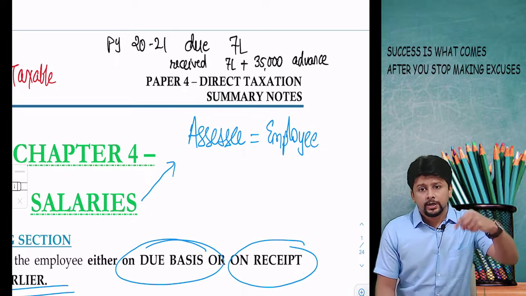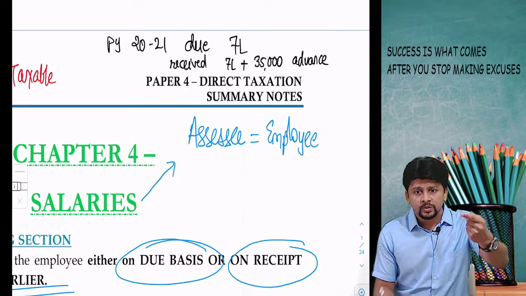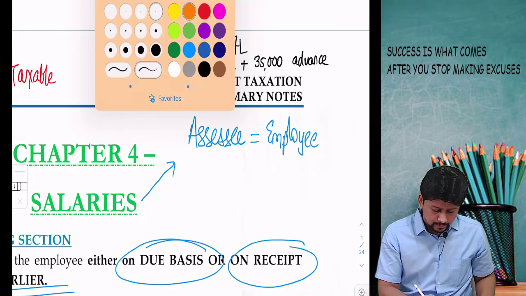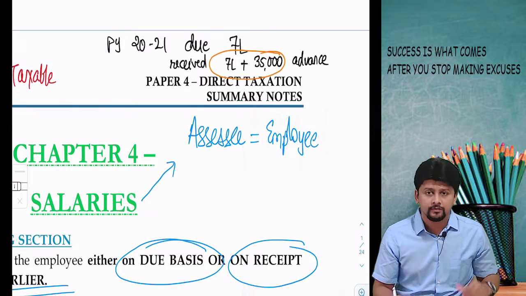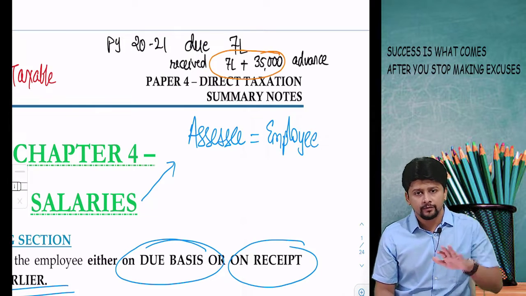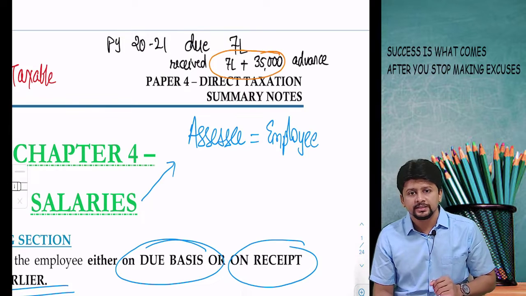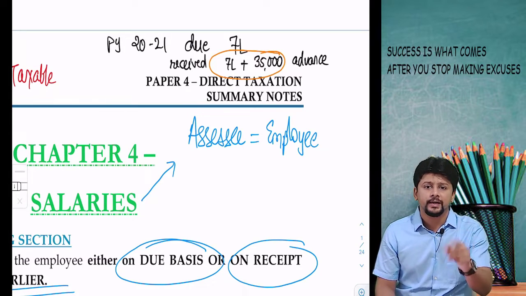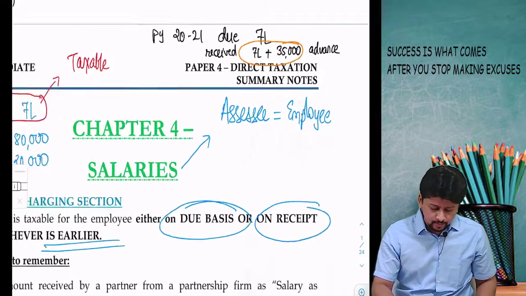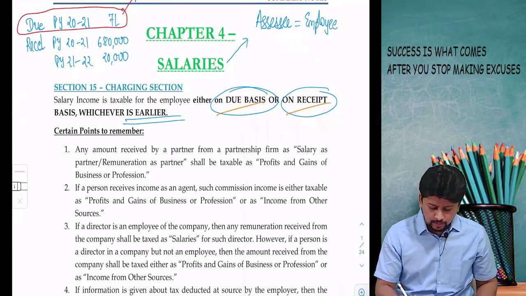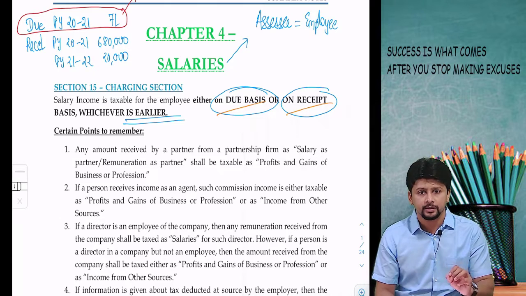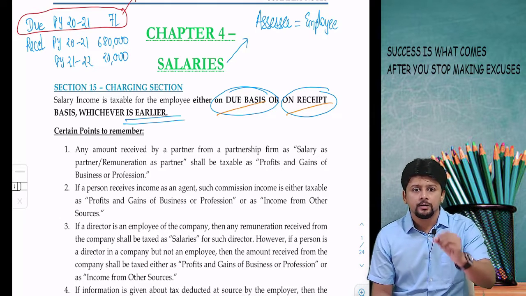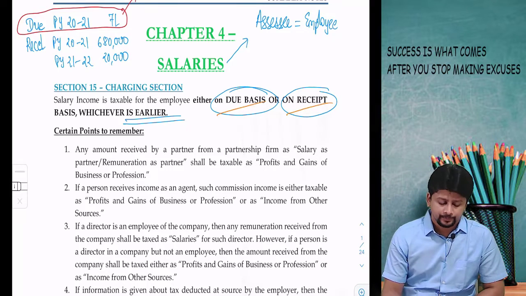So it is going to be due in the next year, but you've received it in the current year, and that means it is this 7,35,000 which will be taxable in the current year. Of course, the 35,000 next year will not be subject to tax because you've already taxed it in 2021 on receipt basis. Whichever event happens earlier, either due or receipt, that is the basis, that is the manner in which salary income will be taxable.